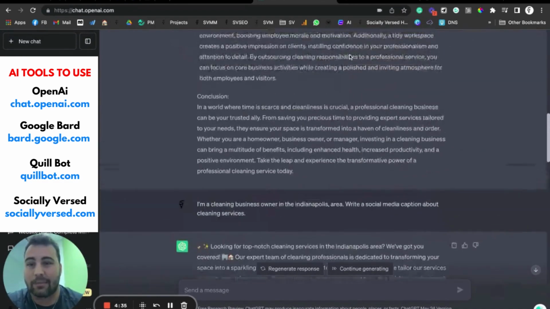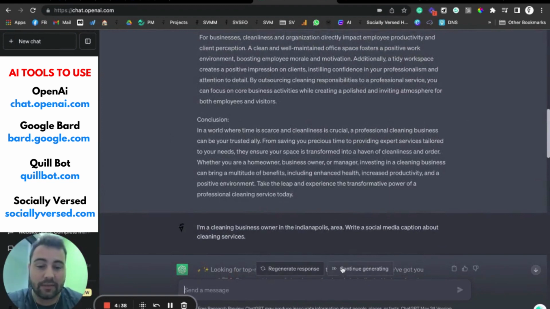So overall, that's ChatGPT. You can come in here and regenerate response, keep generating. You can like it, you can dislike it, you can copy it to your clipboard to post wherever you want to post it. You can create a new chat.